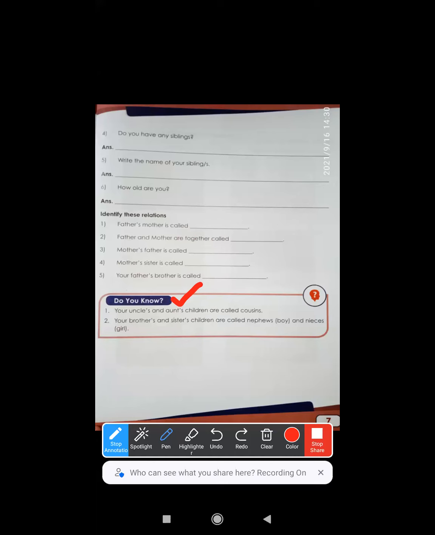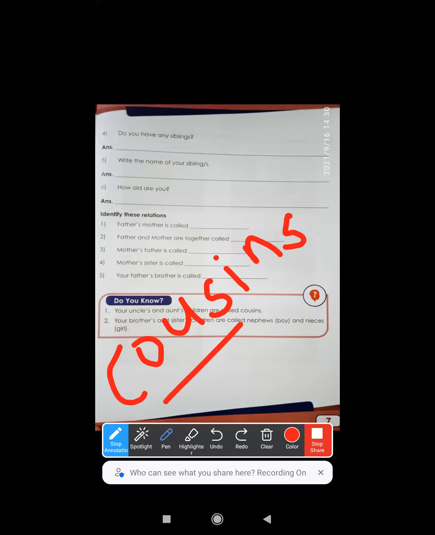Now what they want us to know, I think we have already done this, right? Just now I have spoken about it. Your uncles' and aunts' children are your cousins, C-O-U-S-I-N-S.